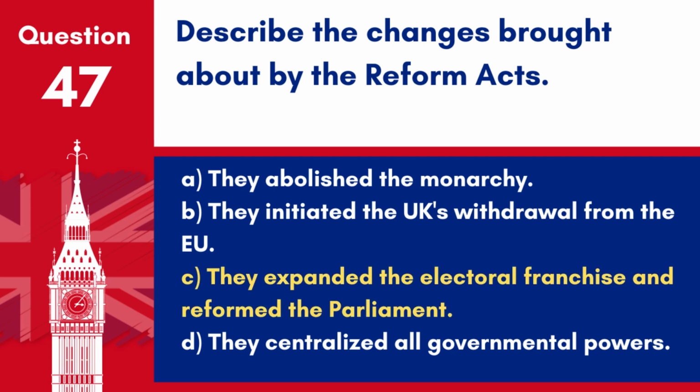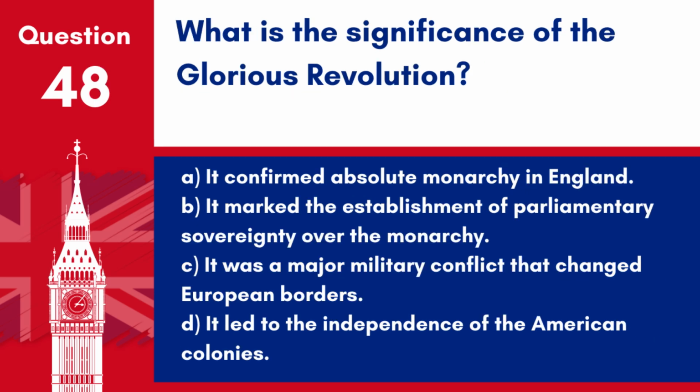Answer: C. They expanded the electoral franchise and reformed the Parliament. The Reform Acts were a series of measures in the 19th and early 20th centuries that broadened the rights of voters and modernised the electoral system in Britain. Question 48. What is the significance of the Glorious Revolution? A. It confirmed absolute monarchy in England.